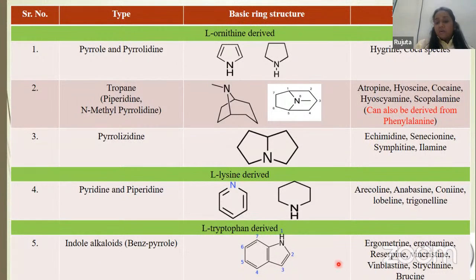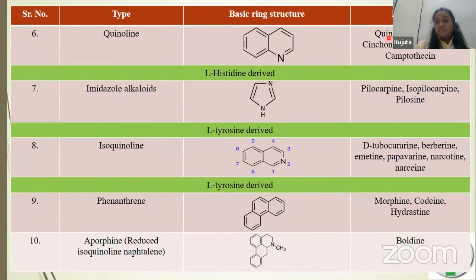Indole examples are ergot: ergometrine, ergotamine. Then reserpine, vinca, that is vincristine and vinblastine. Strychnine and brucine, that is nux vomica. Then quinoline alkaloids, which are cinchona: cinchonine, cinchonidine. Then camptotheca, the alkaloid-containing active constituent of camptotheca is camptothecin.